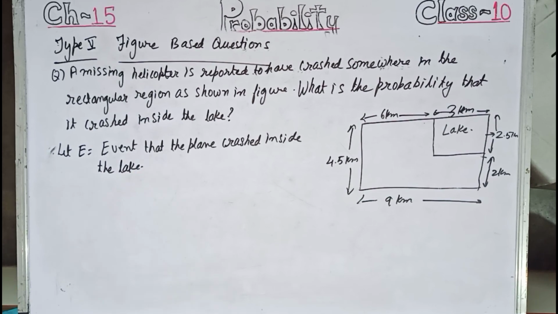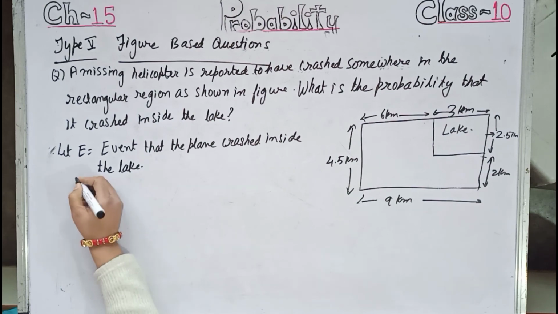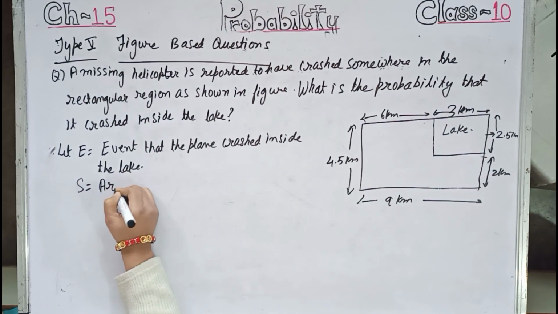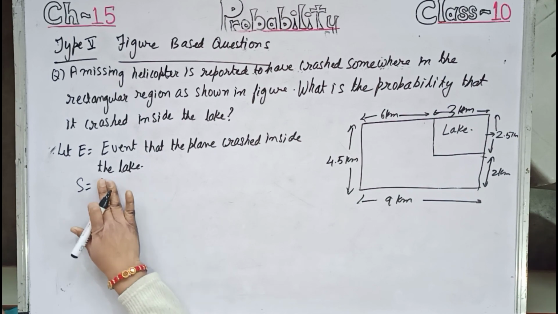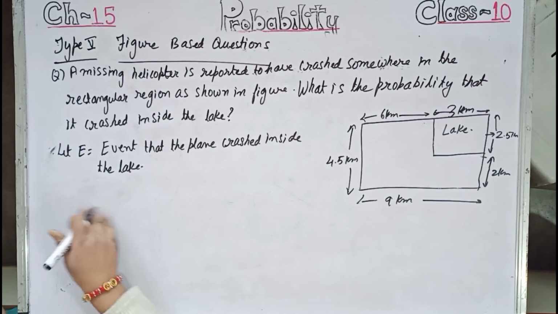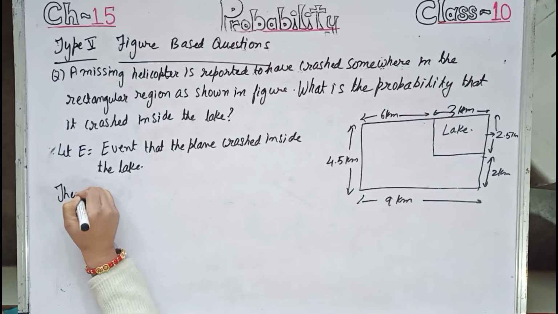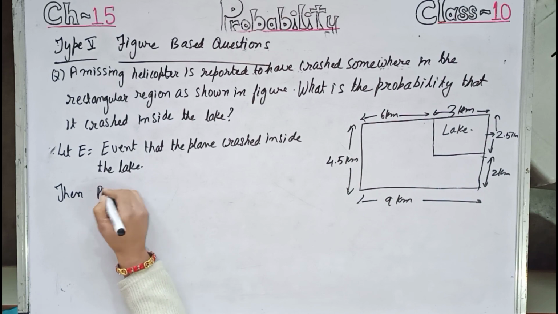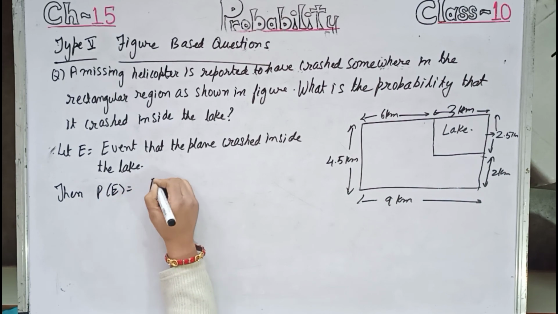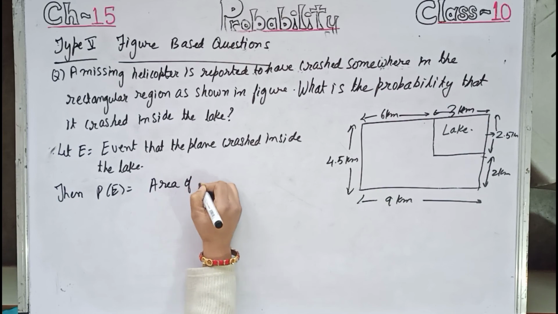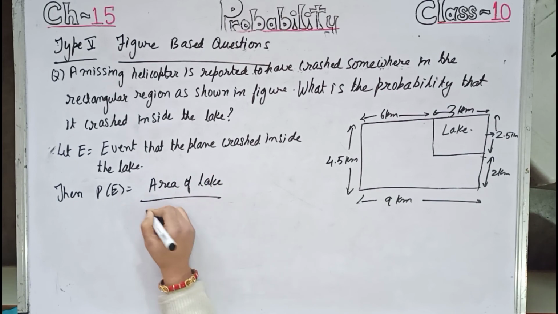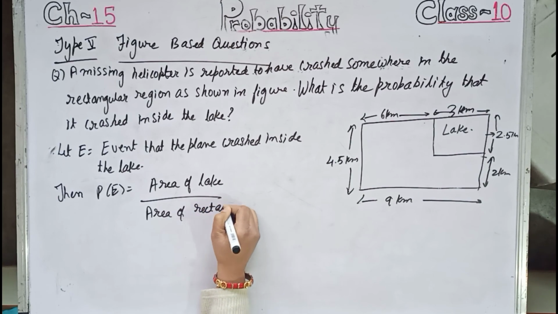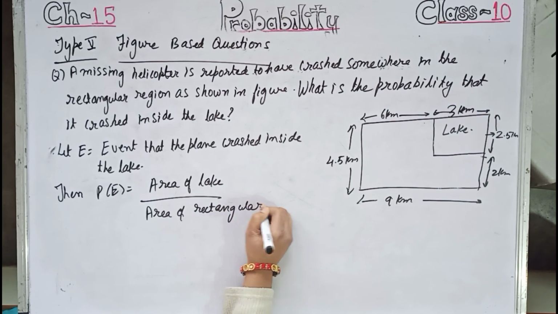Then the area of the whole region we will be taking as NS. Then PE equals area of lake divided by area of rectangular region.